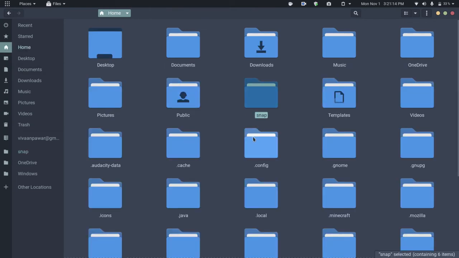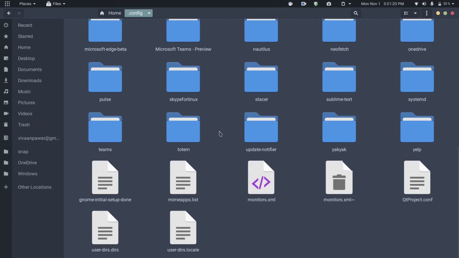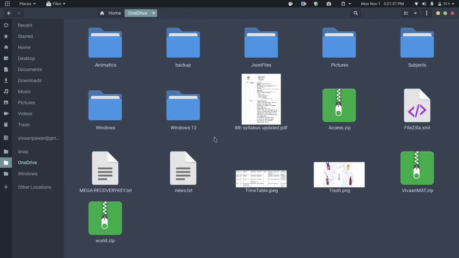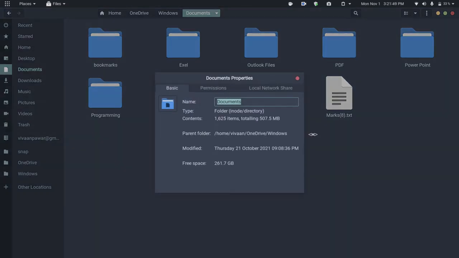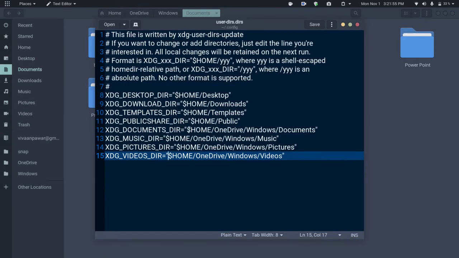So by chance if you mess up something and you want to revert back, you can just revert back. Okay, then you need to open it with your favorite text editor. After opening it, you can see desktop, download, templates. So I have changed documents, music, pictures and videos. In Windows I use OneDrive, and I want this to be my default documents. So I just go to properties, copy the parent folder,